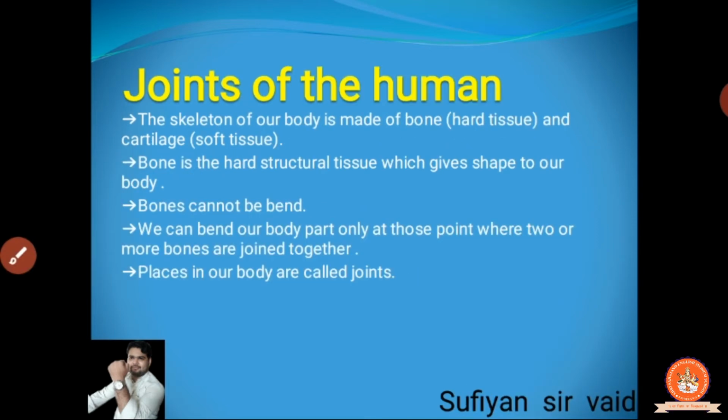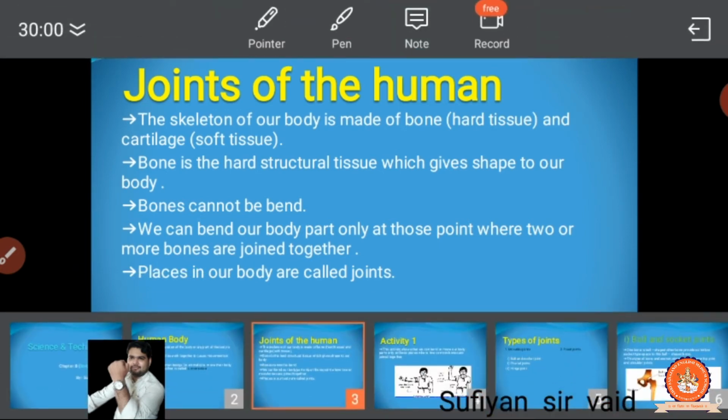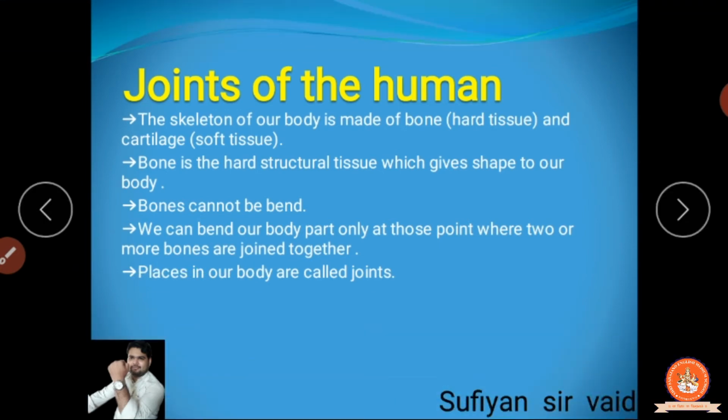Okay? We can bend our body part only at those points where two or more bones are joined together. So we are only moving that part where two or more bones are joined. Simply, we can take the example of a door. Clear? A door is joined at one place, with the hook.